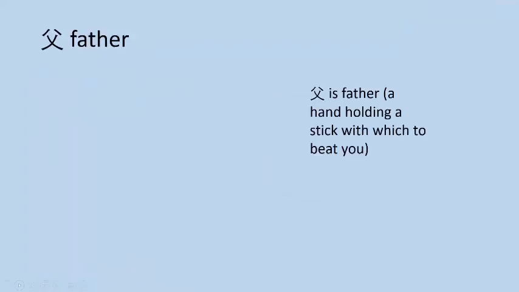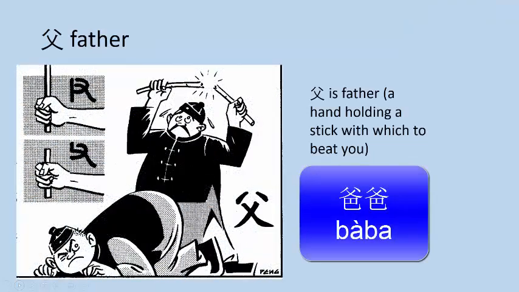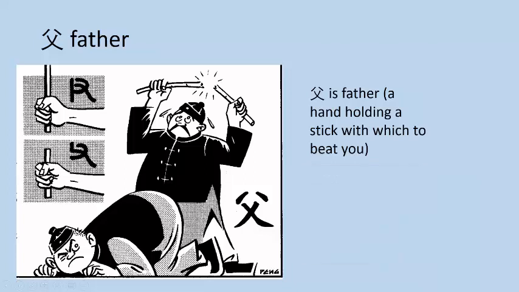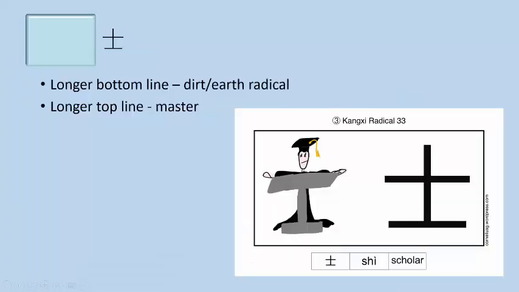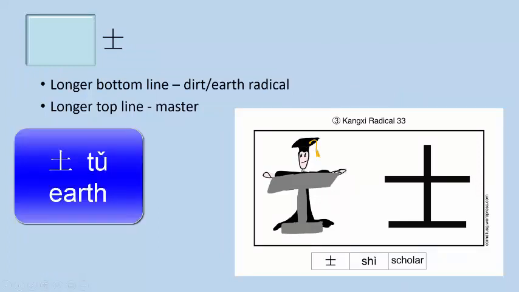The next character is father. We've seen it before in 爸爸. It's the radical for father. It looks like 2 angry eyebrows. The character is actually someone holding a stick. This character looks like the character for dirt or earth, but it's actually scholar. If the arms on top are longer than the feet, it's the scholar radical, which will be important later, but not so much now.